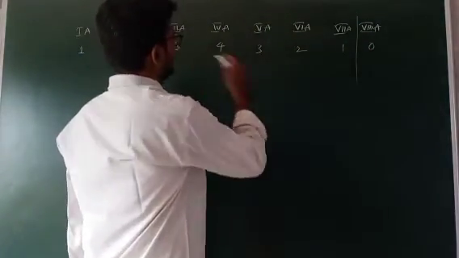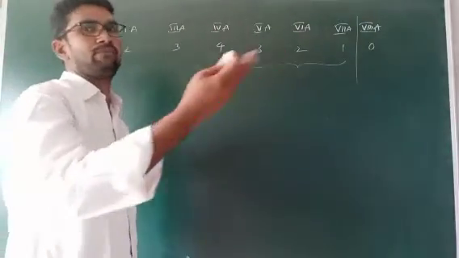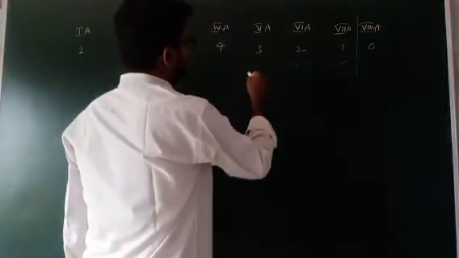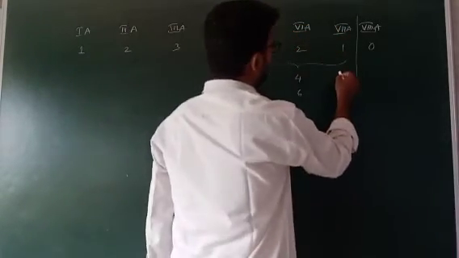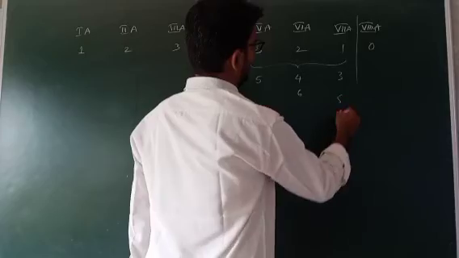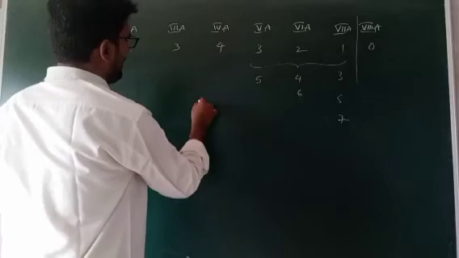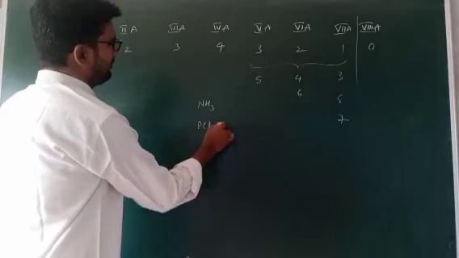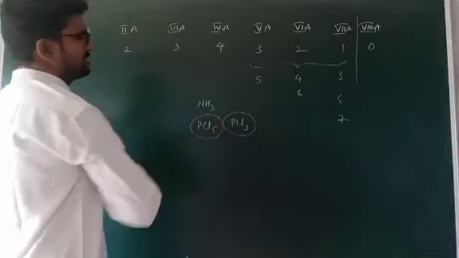Of course, but the 5th, 6th and 7th groups show more than one valency based on the bonding. Like the 5th group can show 5 also, the 6th group can show 4 and 6 also, the 7th group can show 3, 5, 7, based on the number of surrounding atoms. For example, in the 5th group, NH3: how many bonds are there? 3 bonds. But in PCl5, 5 bonds. PCl3, 3 bonds. Here valence is 3, here valence is 5.